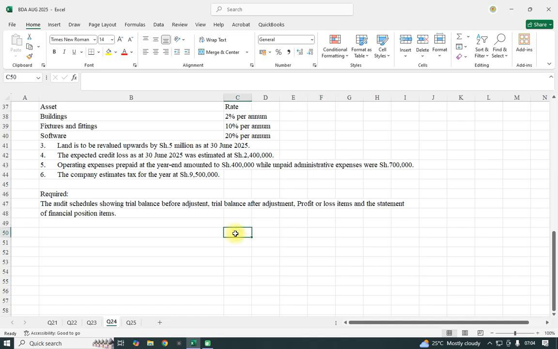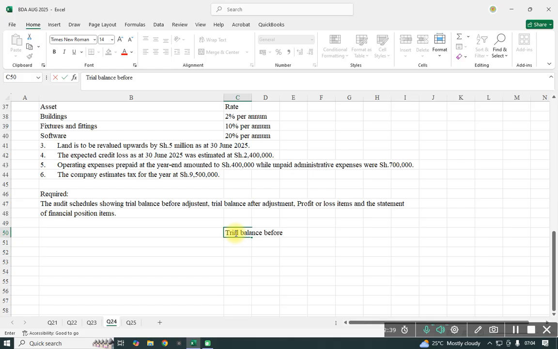So in this case, I will have the trial balance before, so this is before adjustment. Then we shall have the adjustments.